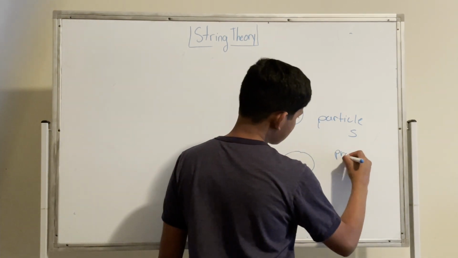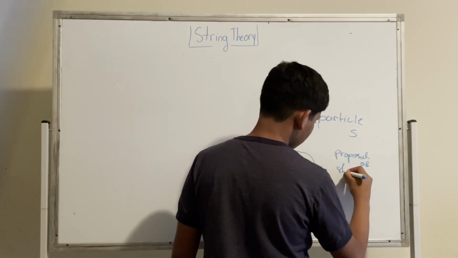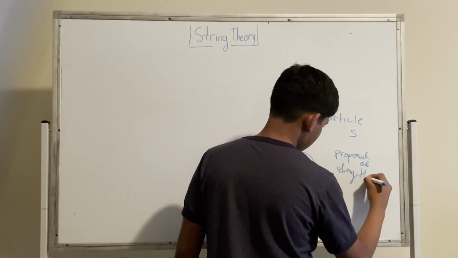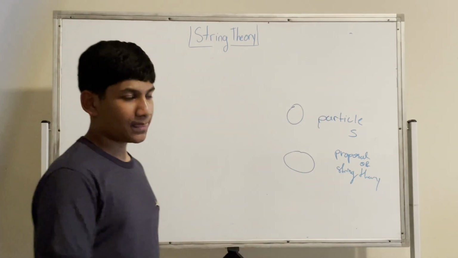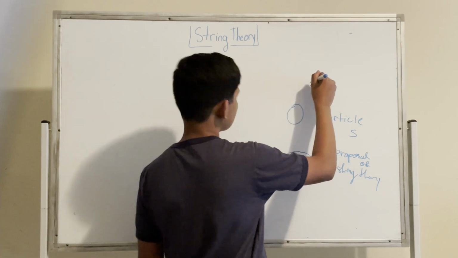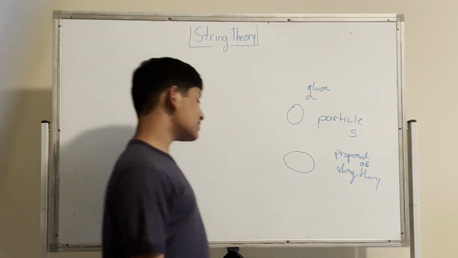We'll write the proposal of string theory: there is going to be a string. So say this is a photon, or let's just make it a gluon. Now this is a gluon.